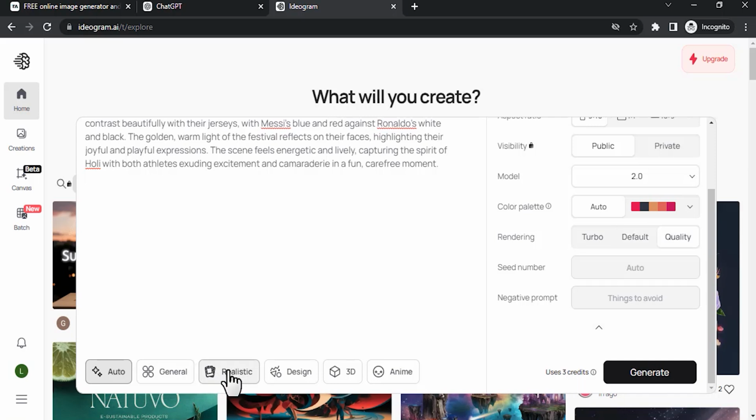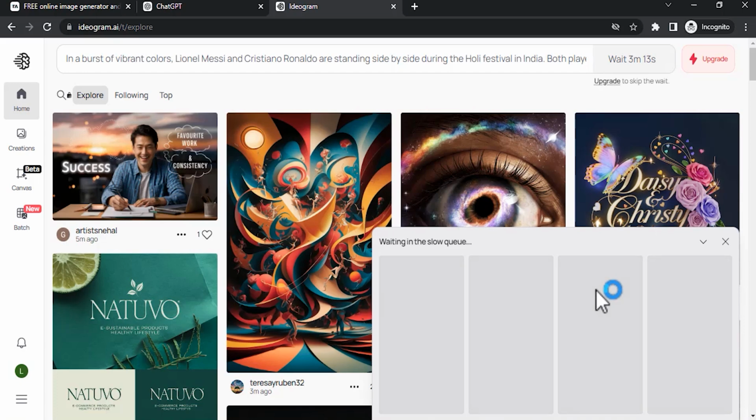In this, you need to select realistic to get a realistic result. Then click on generate and wait for some time. And another AI you can use is